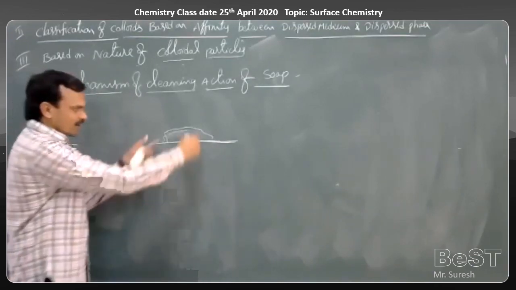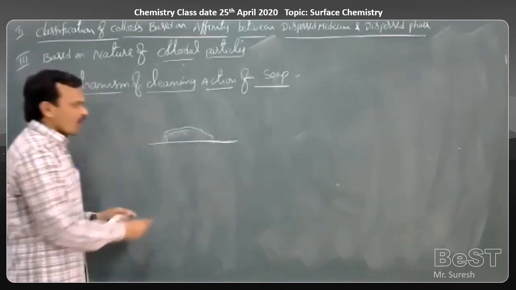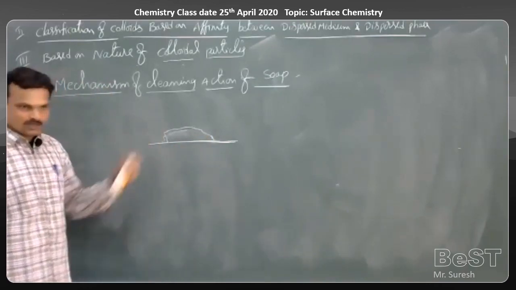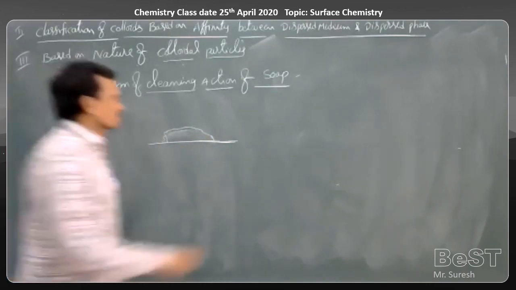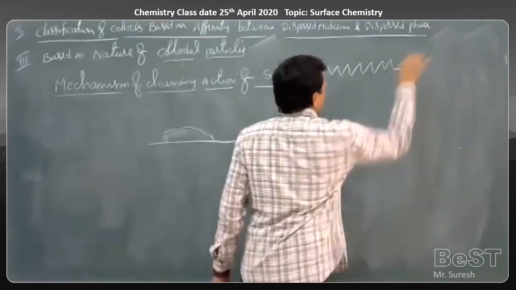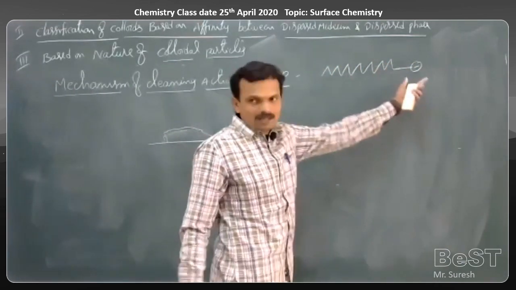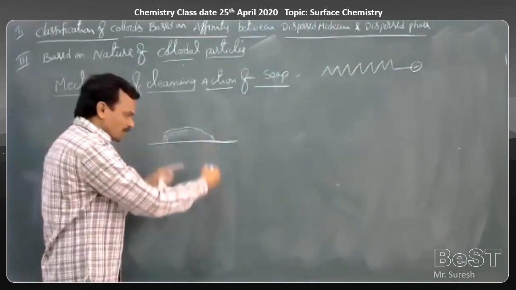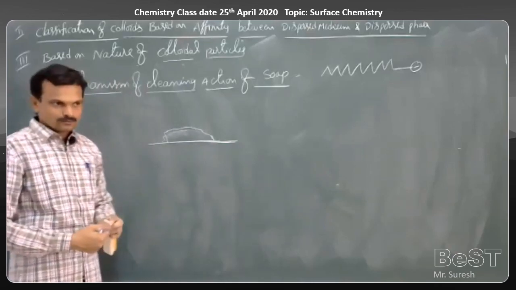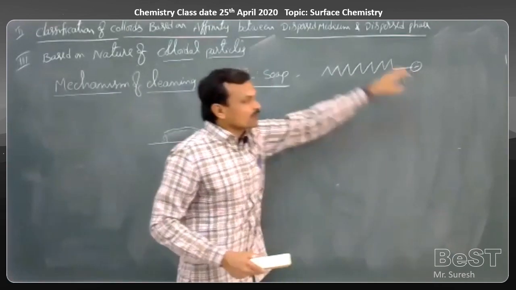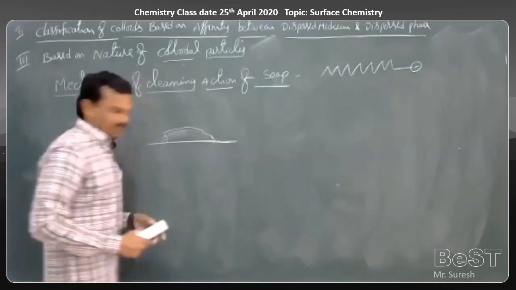Whenever this cloth is dipped in water containing a soap solution or a detergent solution, what happens? Say this is a stearate ion. This is the tail part and this is the head part. Among these two parts, which part will be attracted by this oil or grease particle?